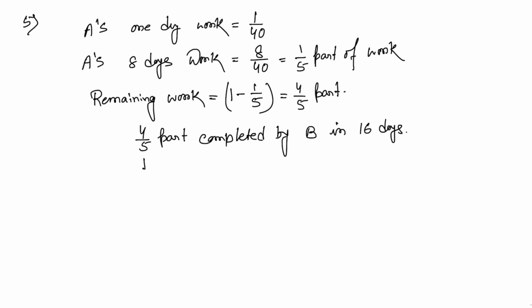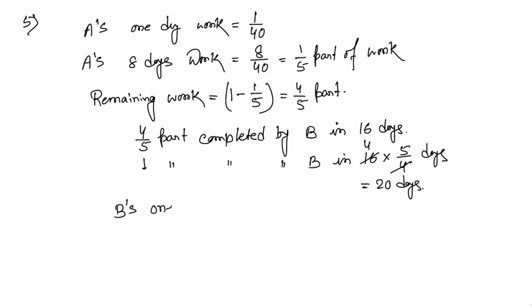Then one part is completed by B in 16 into 5 by 4 days. So that equals 20 days. That means B's 1 day work equals 1 by 20. So here A's 1 day work is 1 by 40, and B's 1 day work is 1 by 20.